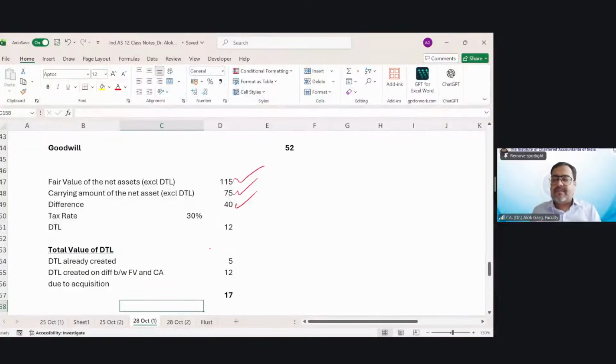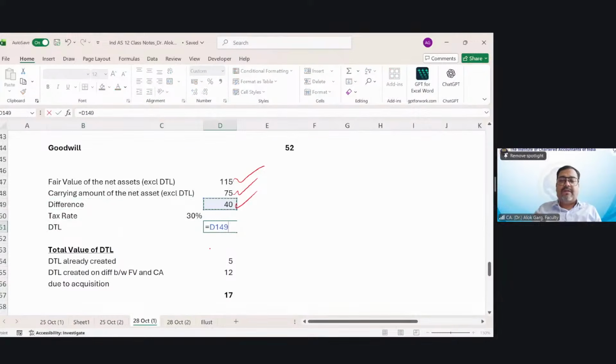Now friends, come to this again. Up to 75 of the carrying amount, we have already created a DTL. So now what is my book base? Now my book base becomes the fair value, 115. What is my tax base? Let's assume it is 75, because up to 75 I have already taken that DTL of 5 lakh rupee, right? So between 115 and 75, I need to reduce my net asset balance, means I need to create a liability. So difference is 40, tax rate is 30. What is my DTL? 40 multiplied by 30%, right?